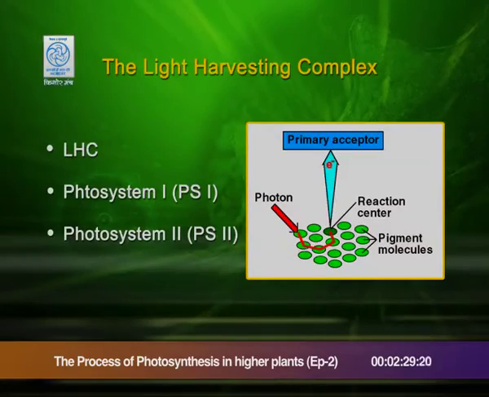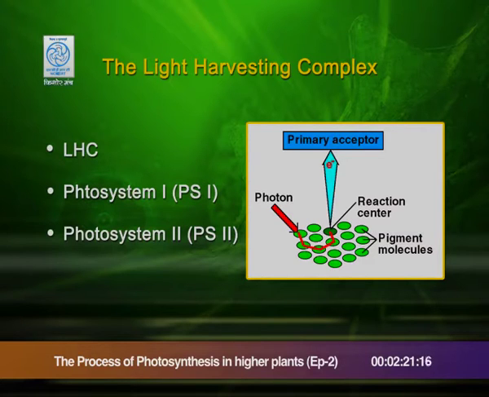It has a basic point near the base. There are a large number of pigments with protein molecules. Then it has photosystem 1, which is called PS1. You can see in the diagram photosystem 1 or PS1 and photosystem 2 or PS2.